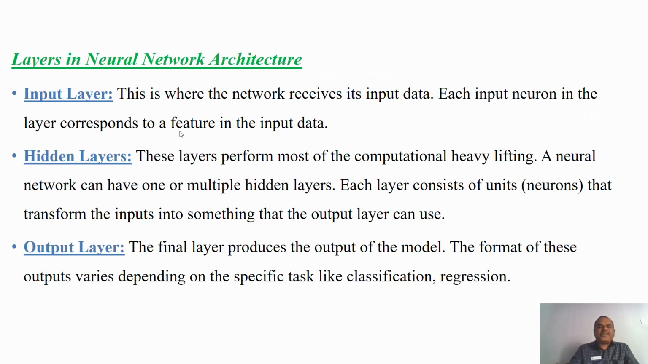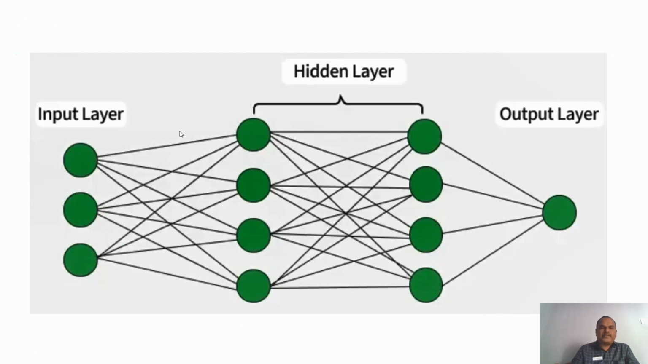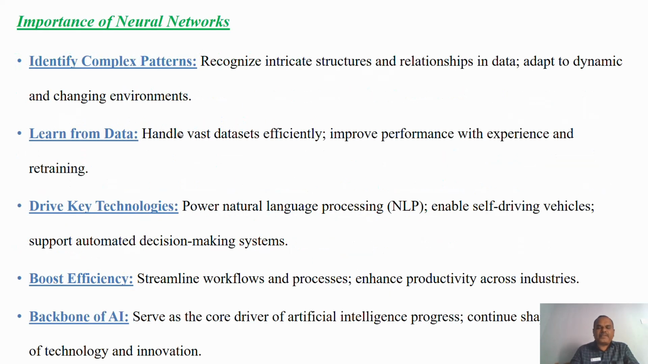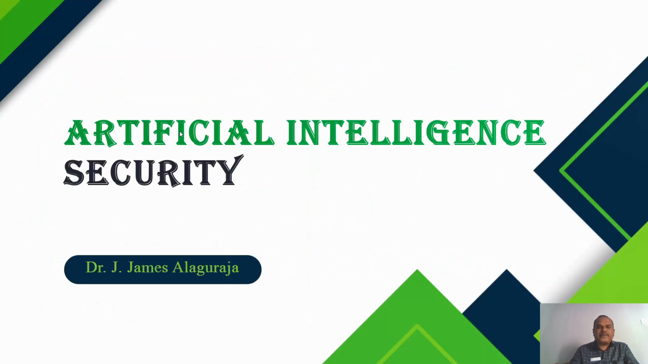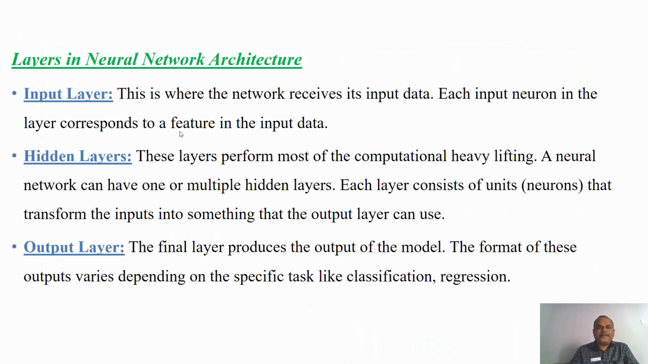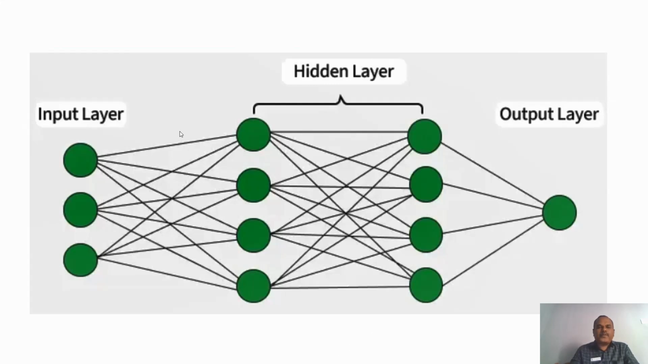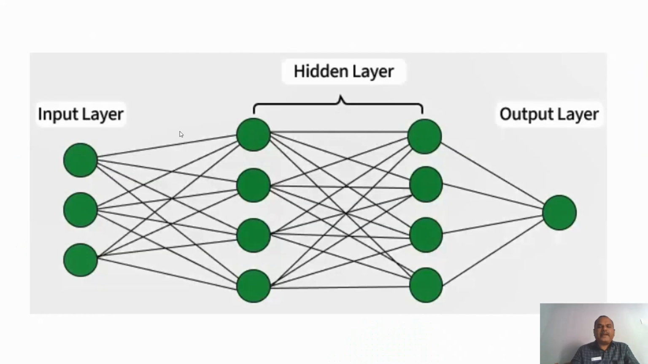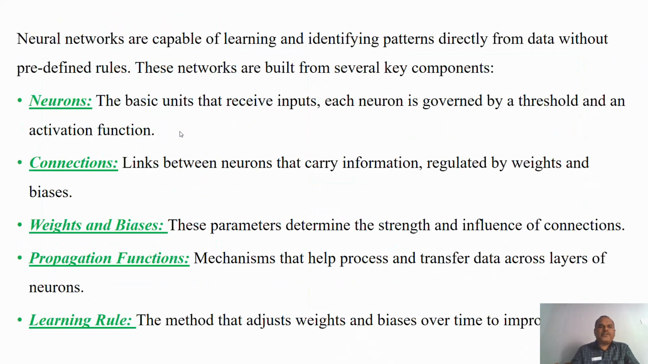The input layer is where the network receives input data. Here the input layer receives many input data. Then the hidden layer performs most of the computational heavy lifting. There are many inputs from this layer, which are then processed in the hidden layer. Finally, the final layer produces the output of your model. This format can vary depending on the specific task, like classification and regression. So this is the basics of neural network concepts.